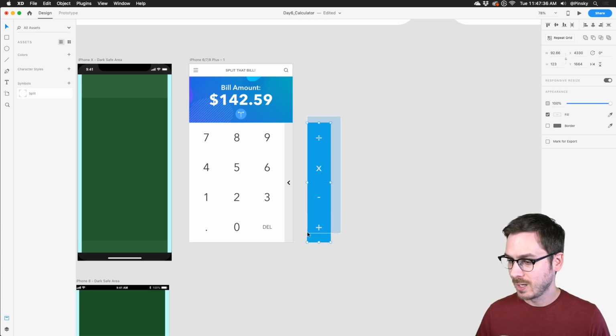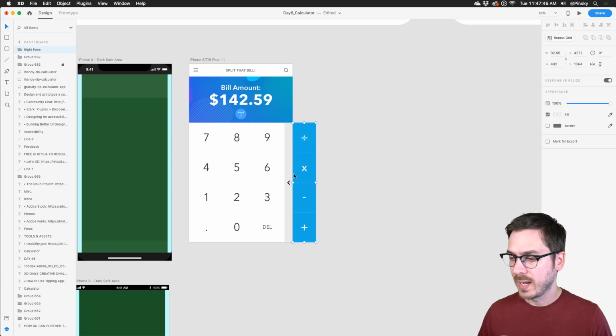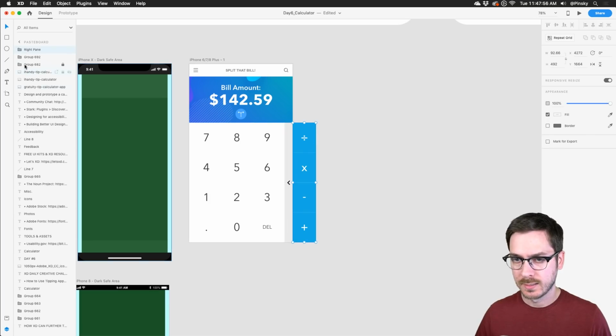Barbus. All right, I'm gonna make sure to group this stuff. And this will be the right pane. And this will essentially kind of fly out when this little thing is tapped on, whatever you want to call it. I'm going to group it with this as well. Group it with the sidebar. Actually, you know what? I'm going to put it inside of the sidebar. That would make sense, right?